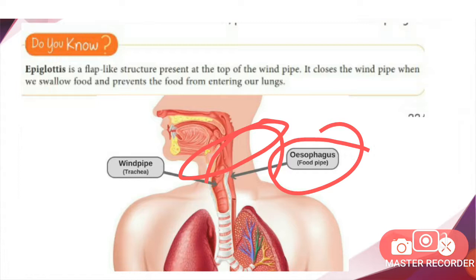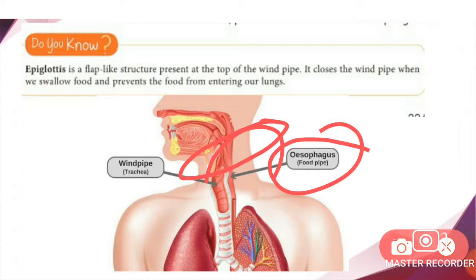Got it? Now, let me ask you an interesting question: is there any chance for food to enter the lungs? The answer is no. Because one of the important parts present at the top of the windpipe is the epiglottis. The epiglottis is a flap-like structure present at the top of the windpipe.